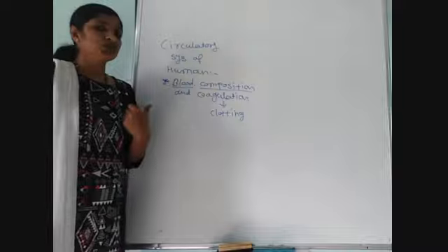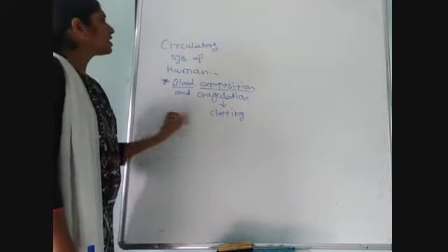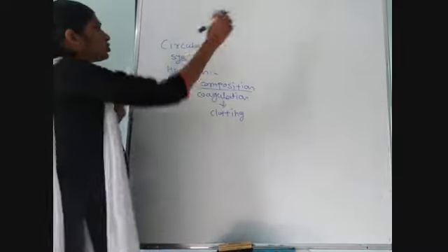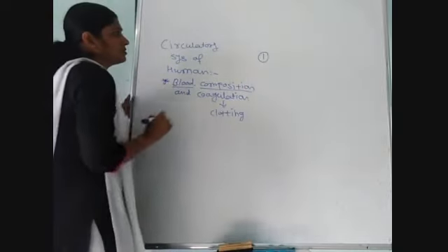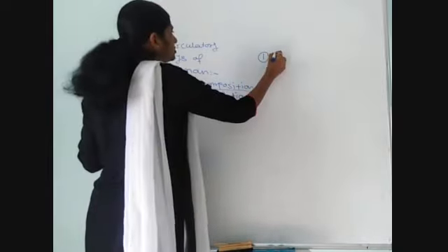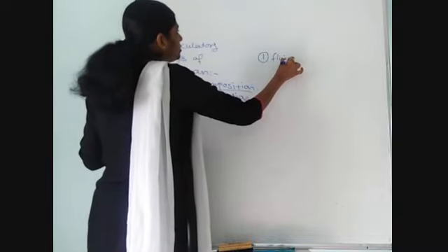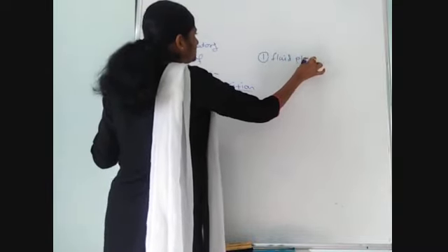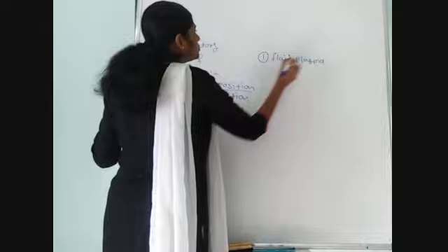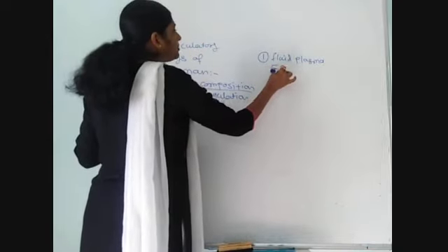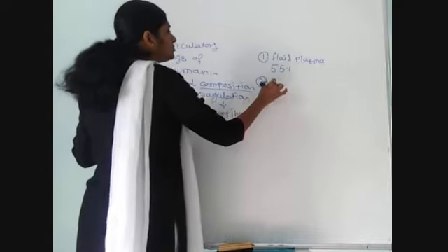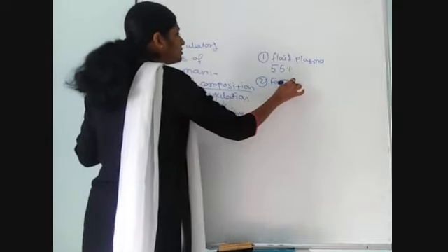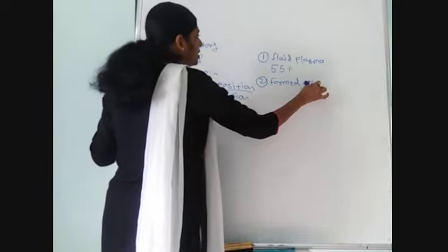In blood composition, there are two main components. First, the fluid component, which is known as plasma, which is about 55%. And second, the formed elements.